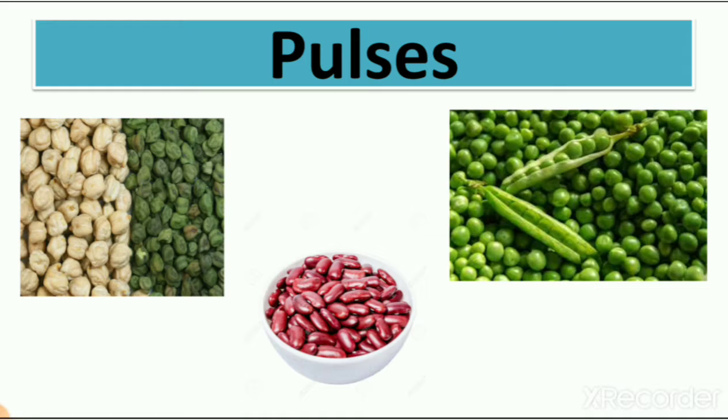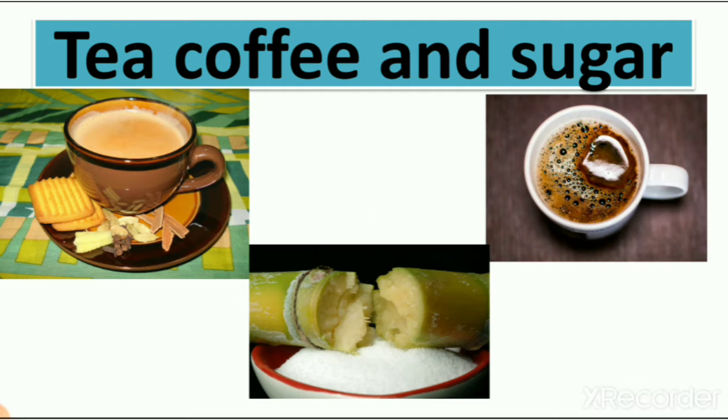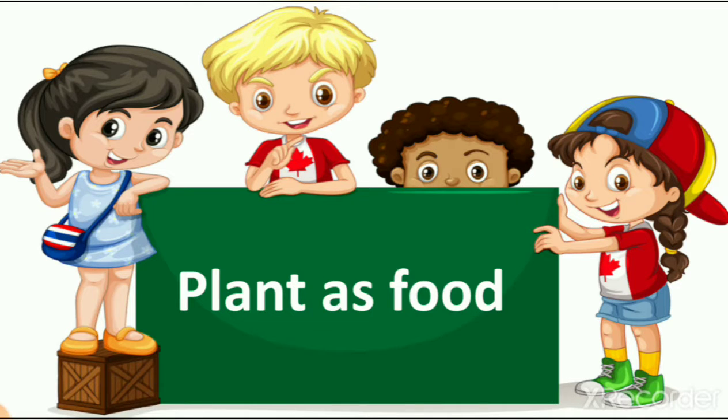Then you can see here pulses, grams, kidney beans and peas. This all we get from plant. Here you can see how we are using tea, coffee and sugar in our food. So we use sugar to make things sweet. So these all things we get from plant.